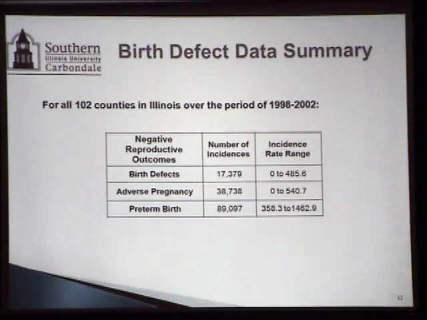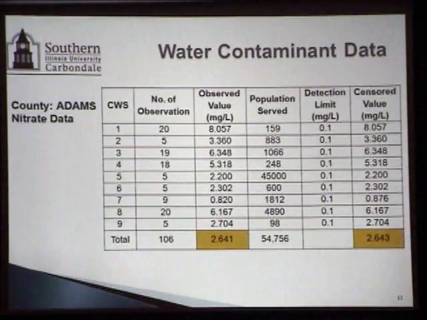But if you look at the incidence rates of birth defects and adverse pregnancy outcomes, they were not very different. The range, at least, indicates that adverse pregnancy outcomes were occurring more in the more populated areas, but clearly preterm birth was significantly higher, over 89,000 preterm births during that entire 5-year period.